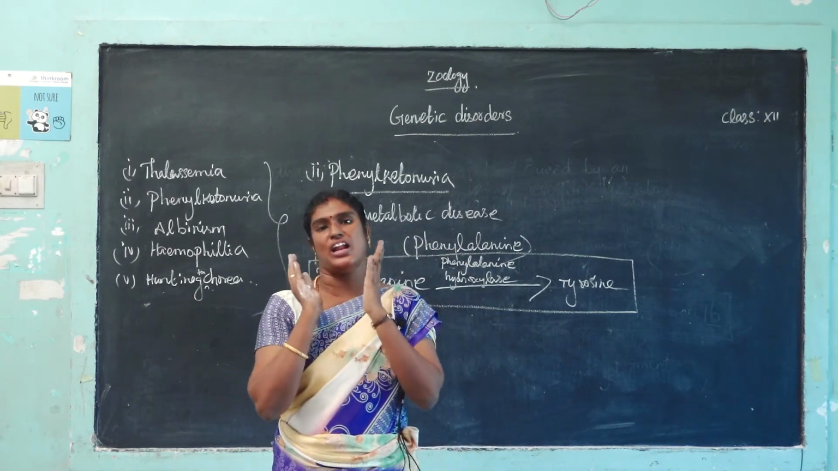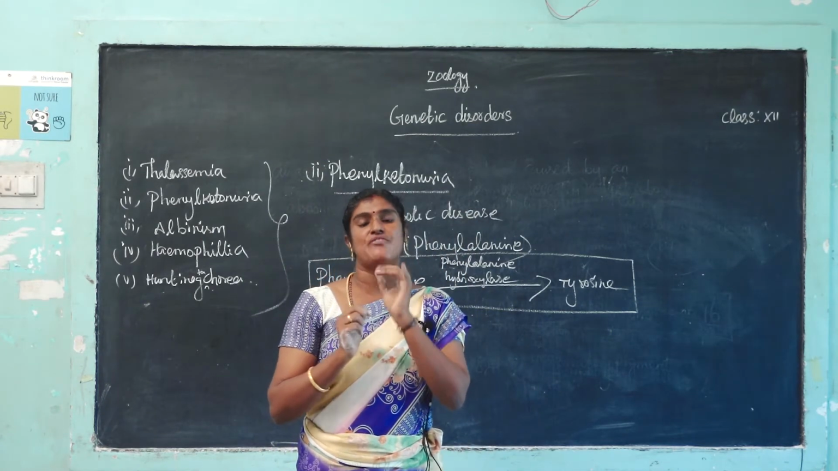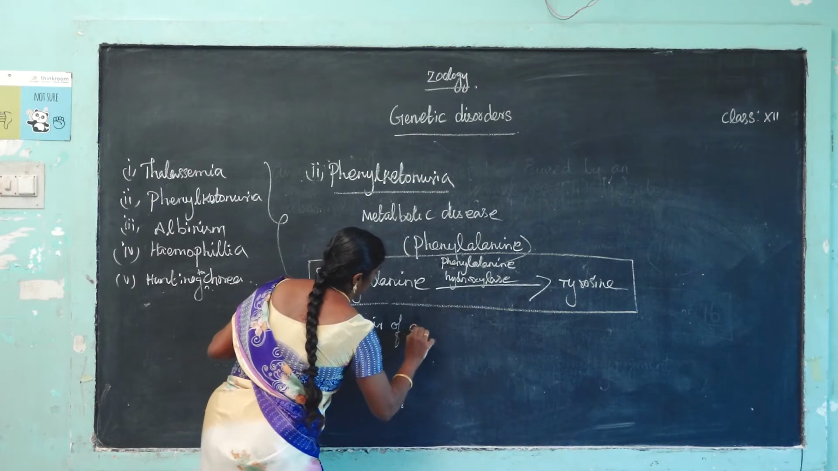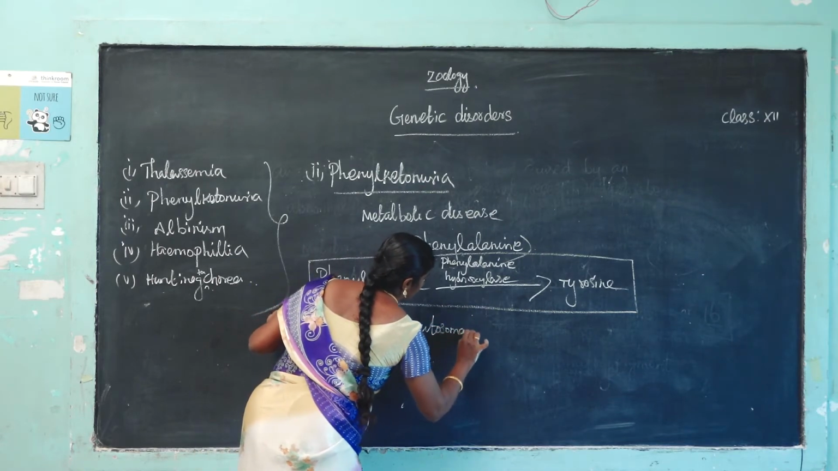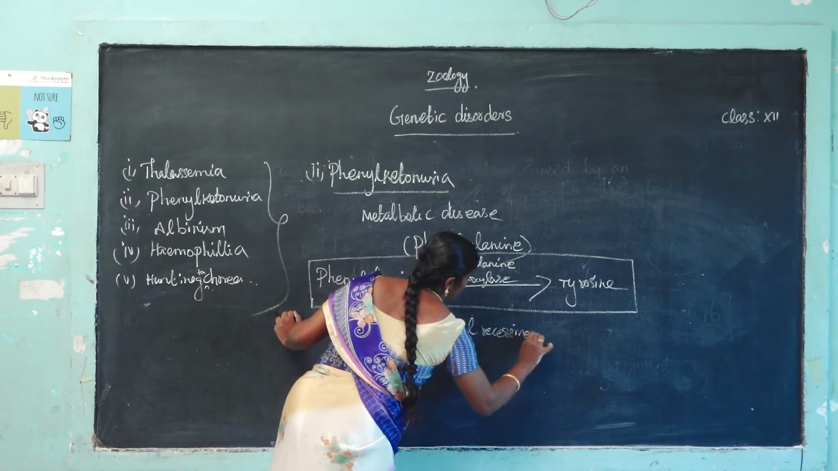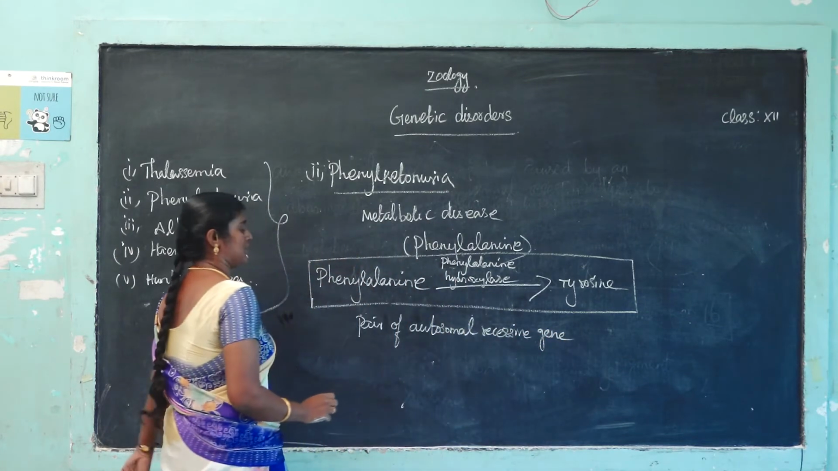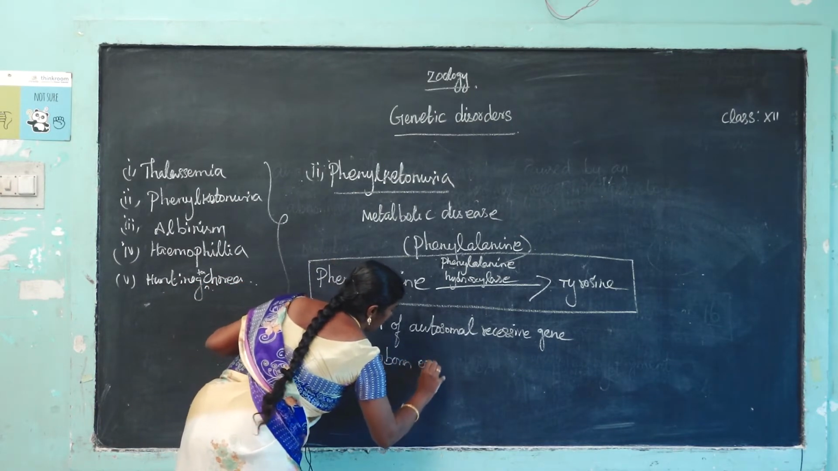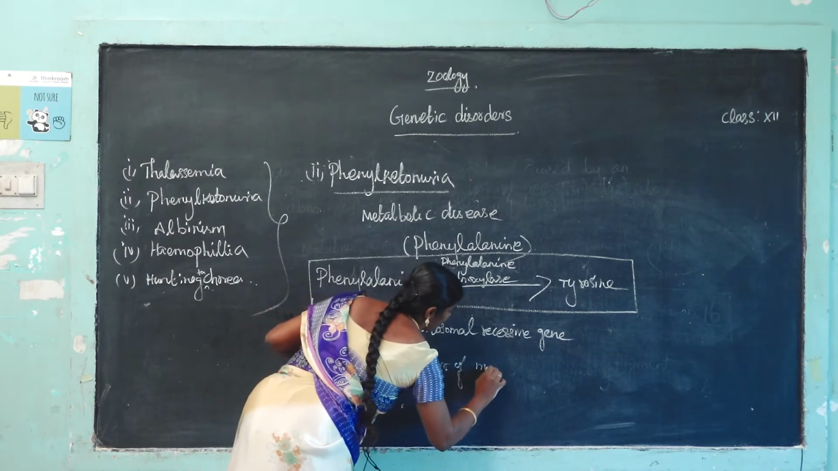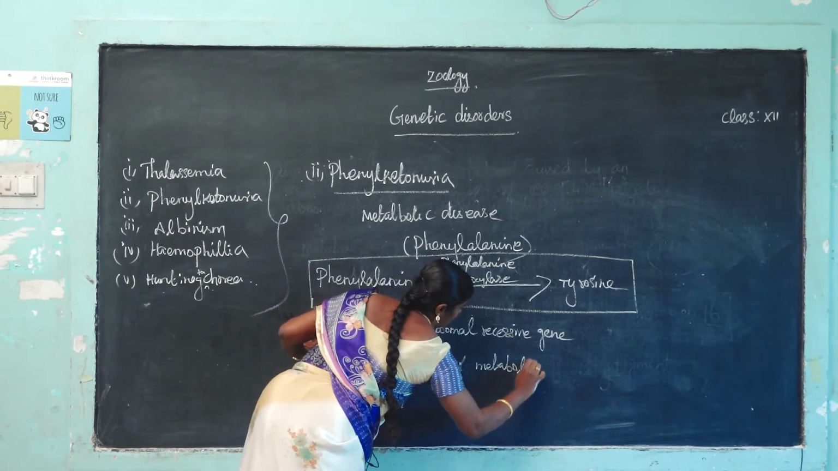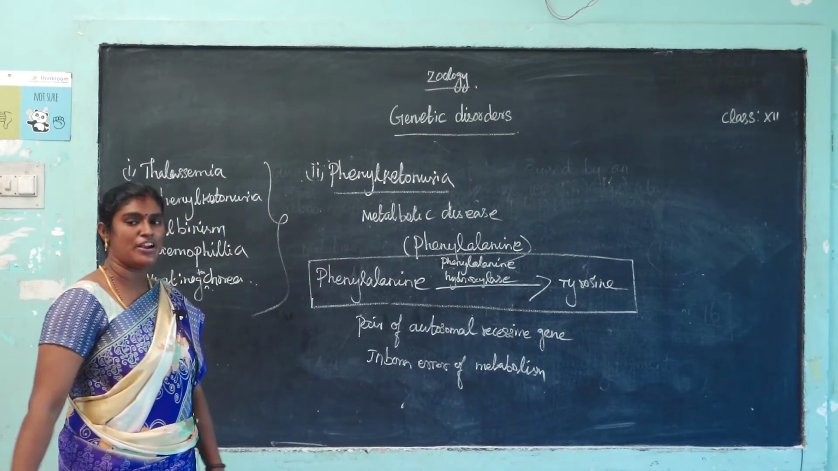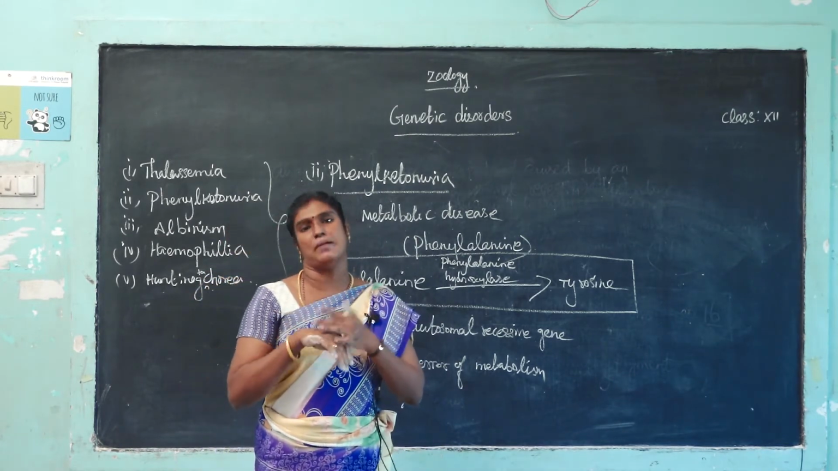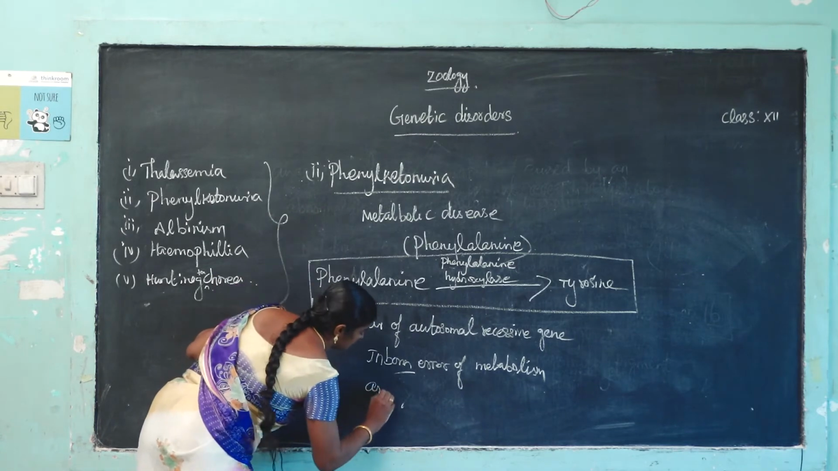It is an inborn error of metabolism. It is caused by a pair of autosomal recessive genes. What is the meaning of inborn error of metabolism? A disease caused by autosomal recessive genes arising from birth is called an inborn error of metabolism. Arising from birth.